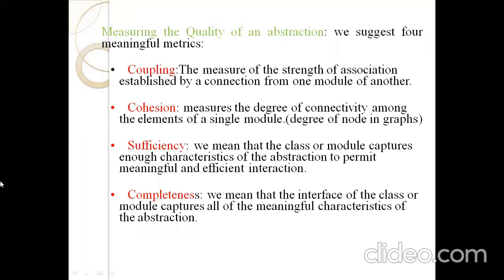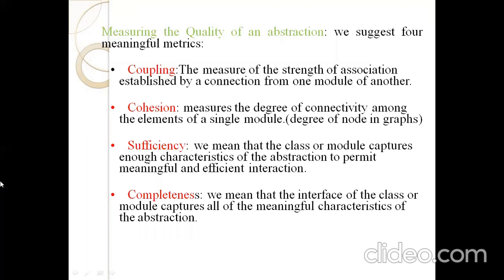The first one is coupling. Coupling measures the strength of association established by connecting one module to another module. The strength of association means the strength of relationship; association is one type of relationship. So we measure the strength of association established by connecting one module to another module, and every module represents one abstraction.